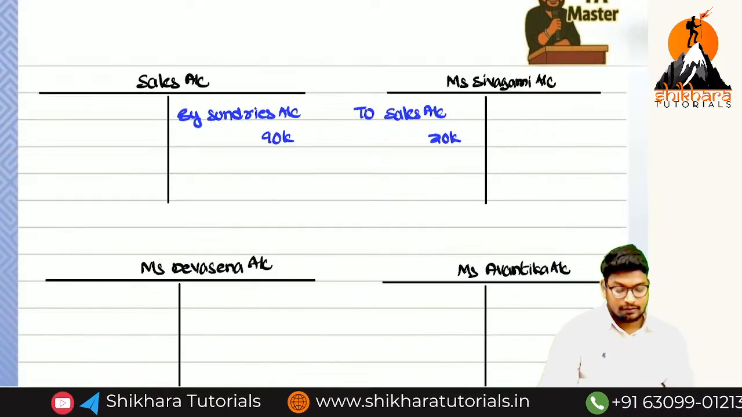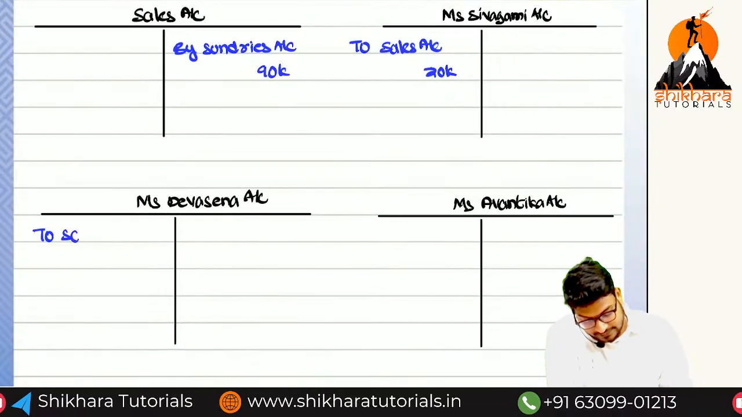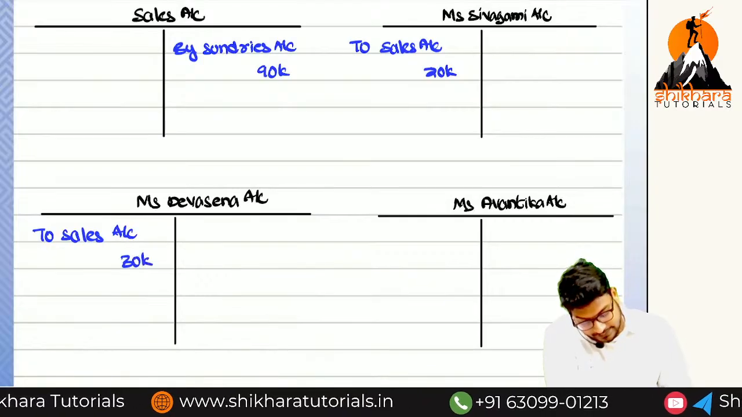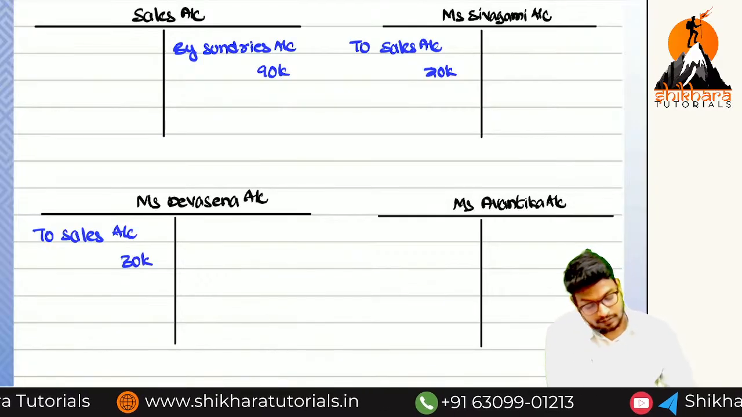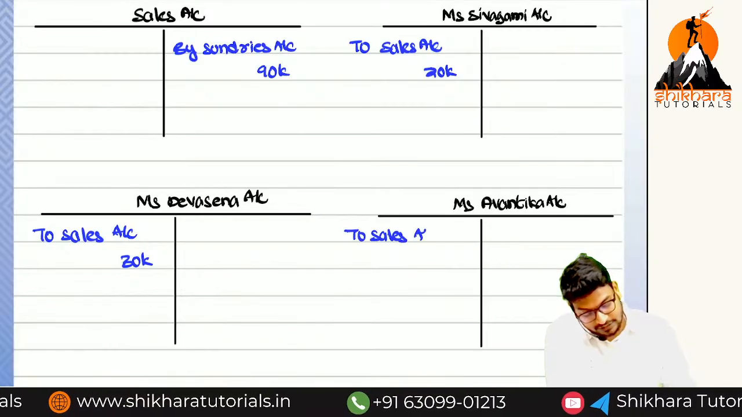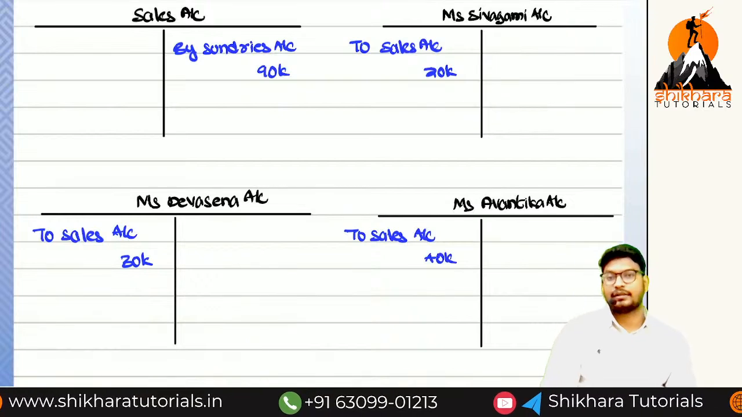Okay, na? So next, in the Devasena account also, "To sales" or "By sales", amma? To sales account. How much? 30,000. And in Avantika also, to sales account. How much, ma? 40,000. Guys, okay, na?